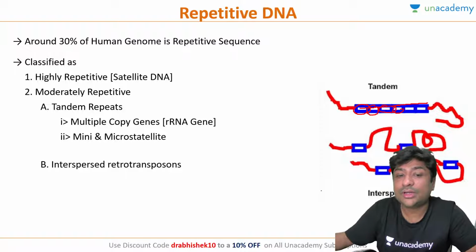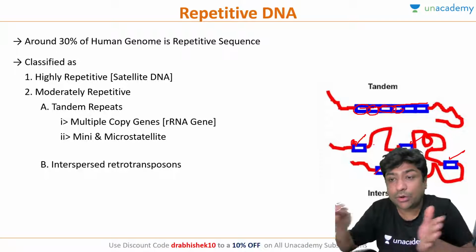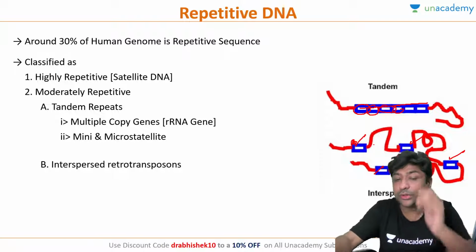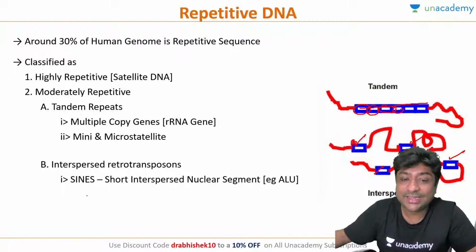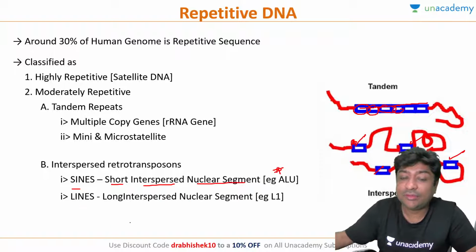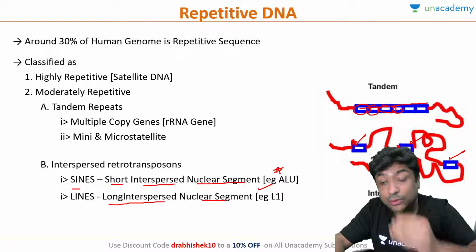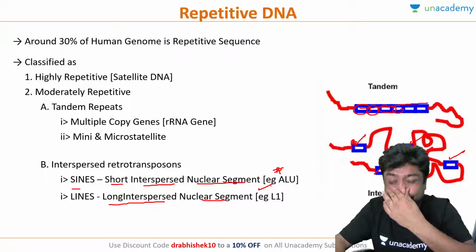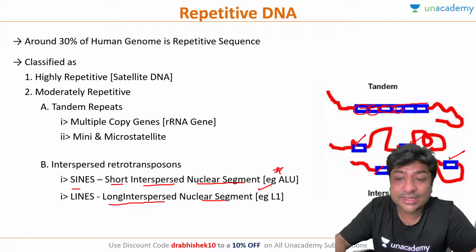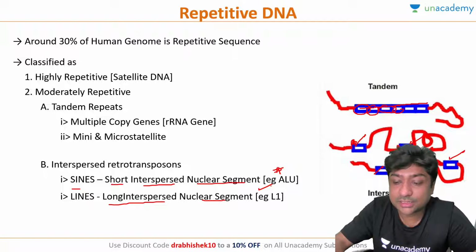Then we have something called interspersed segments, which means the repetition is happening, but they are interspersed, which means one is here, one is here, one is here. So the repetition is here, but not in tandem. They are not close. They are distributed throughout the genome. In that we have SINE, a short interspersed nuclear element, and ALU is an example. And then we have LINE, a long interspersed nuclear element. L1 is the example. So ALU belongs to the SINE category, that is short interspersed. The repetition is short, but it is interspersed.